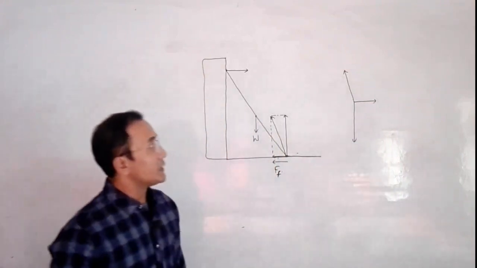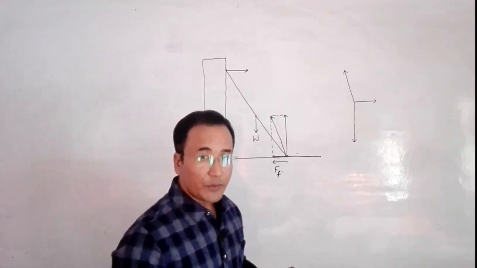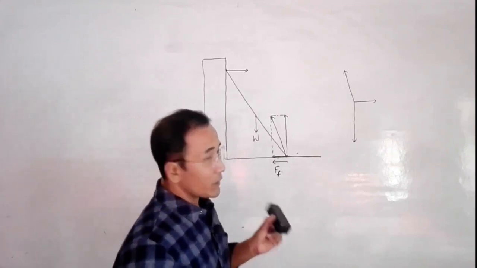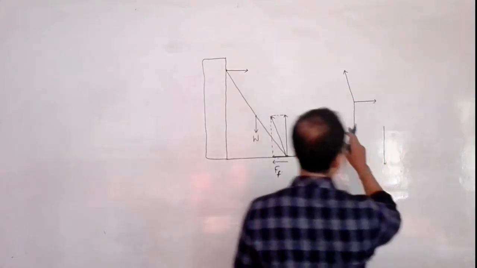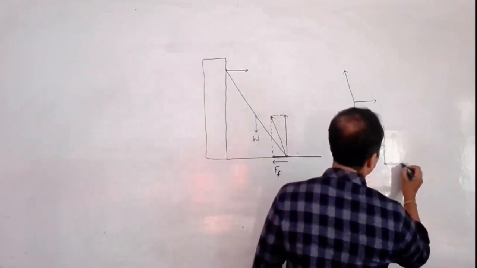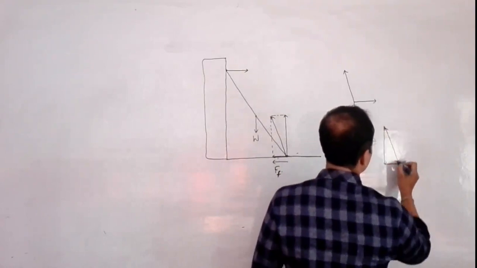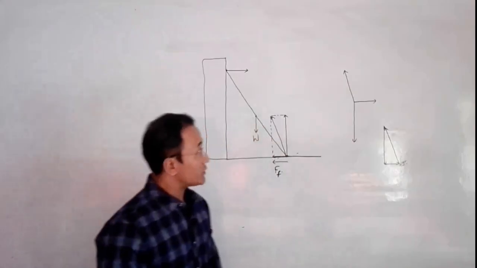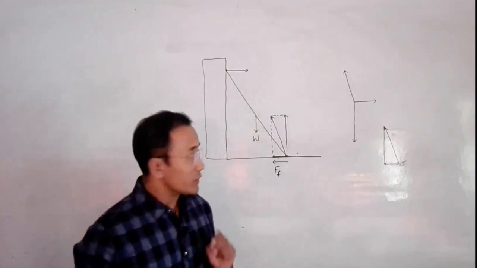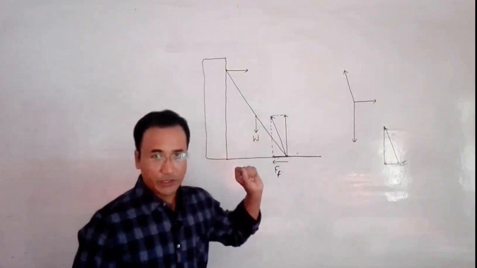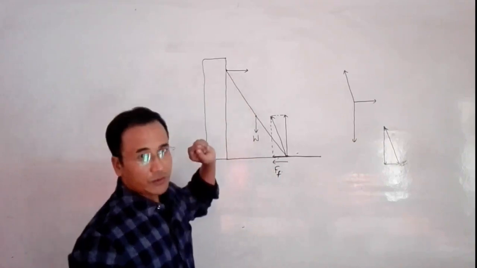Now, can this system be in equilibrium? Let us see whether a triangle can be formed or not, with the various values of these forces. So, let me draw this force here, and let me draw this force. If I adjust their values, a triangle can be formed. So that means the system can be in equilibrium, which means that yes, the ladder can be supported. So if we have friction here, the ladder can be supported whether there is friction at the wall or not.